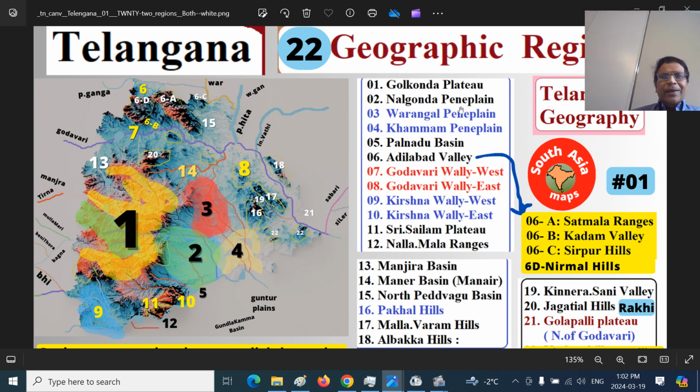A plain is a leveled area. A peneplain is a nearly leveled area. Sometimes you can also call them plains. Nalgonda Plain, Warangal Plain, Khammam Plain. So these three are on the eastern side.